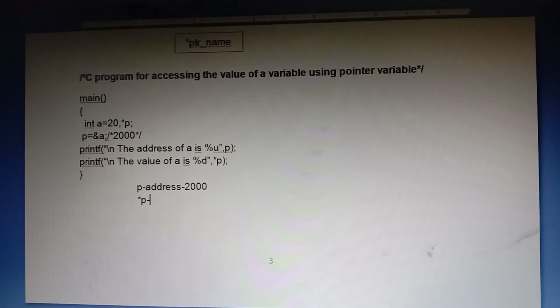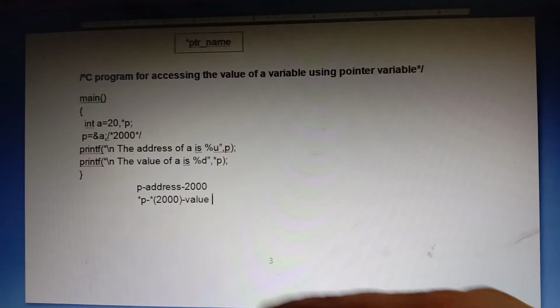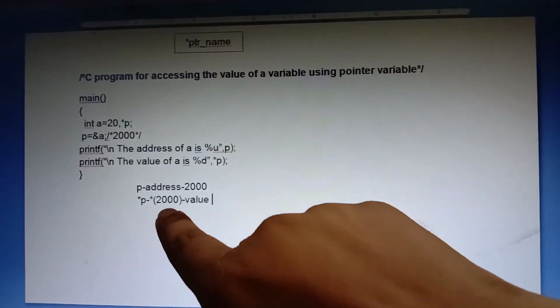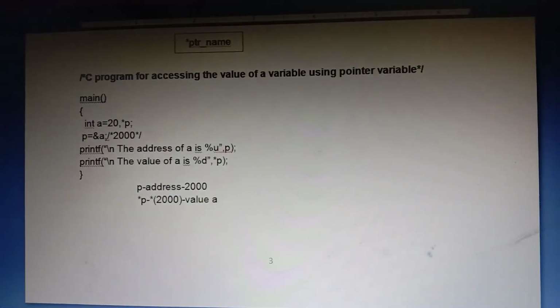Star P means, what is star P here? Star of P. What is the P value? 2000. Automatically that is nothing but value at 2000. Star of address, star of 2000 means value at 2000. What is 2000 referencing? That is called the referencing operator, the indirection operator. So value at 2000. What is value at 2000? That is nothing but 20.